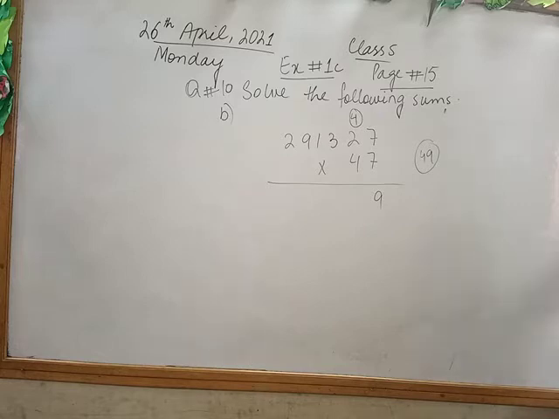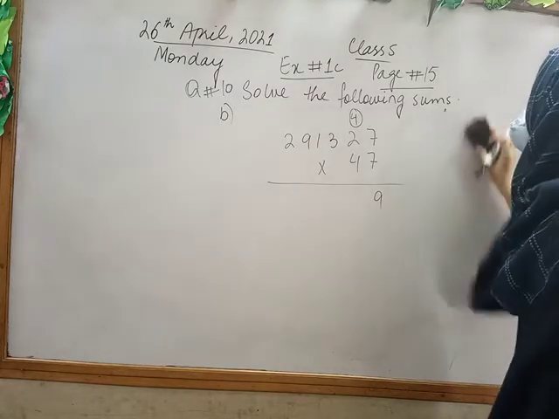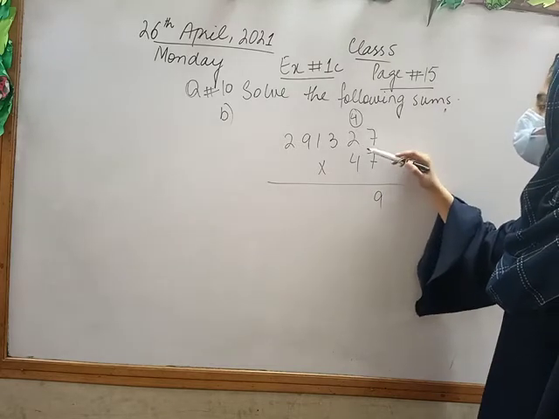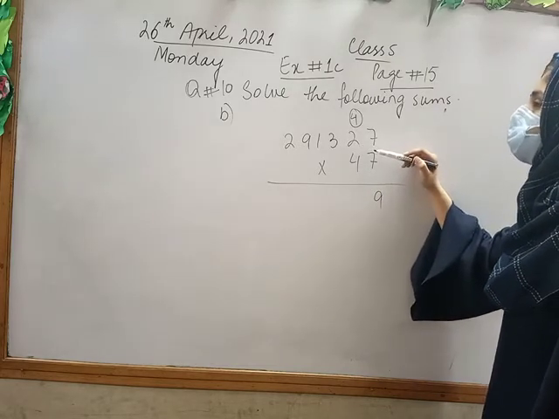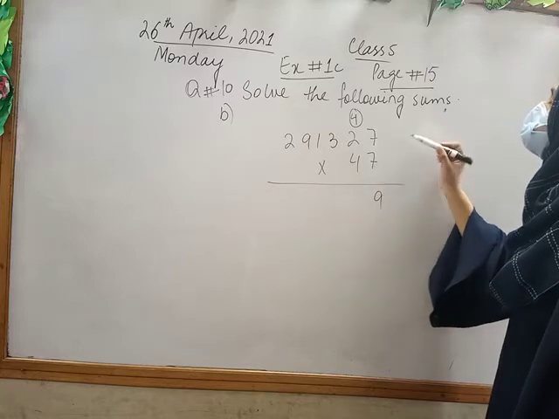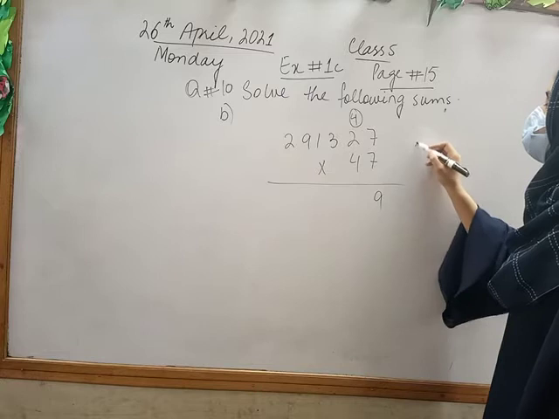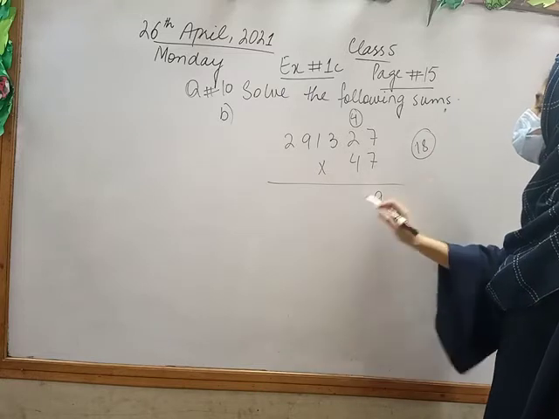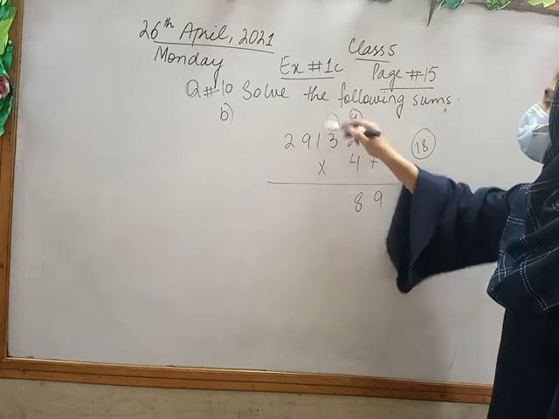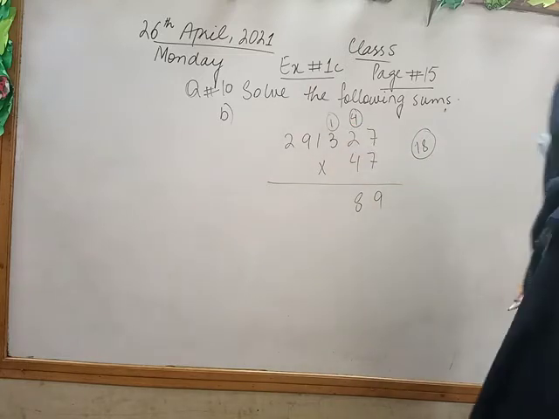Fine. Now next, which is 7 times 2 is 14, and 14 plus 4 is 18. It is a 2-digit number, so I will write 8 below 4 and 1 as a carry.